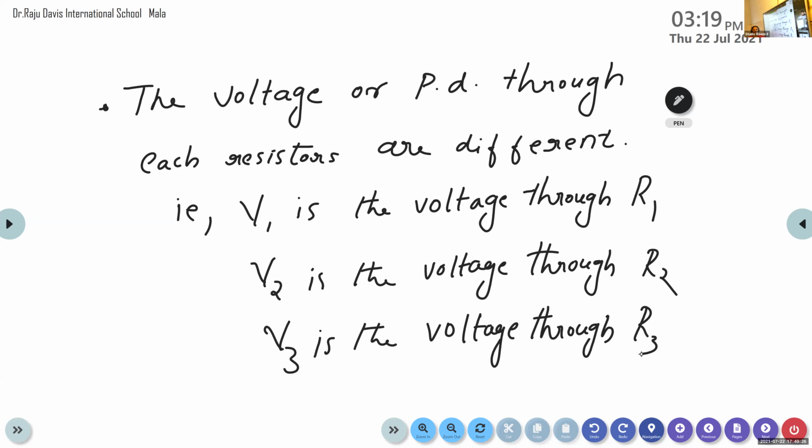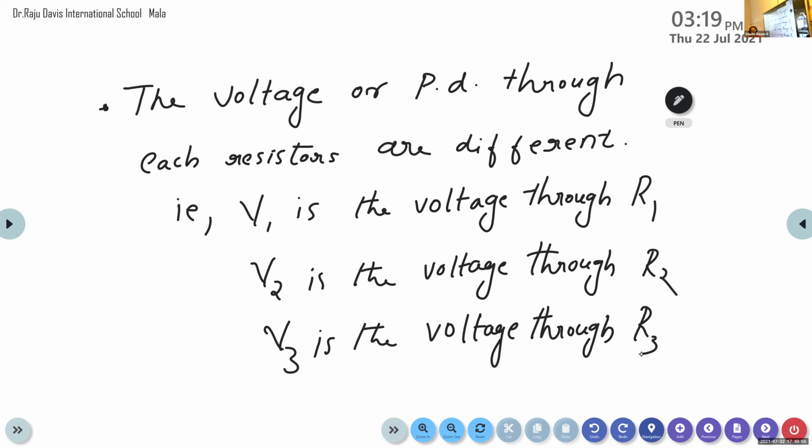Here we have three resistors, so the total resistance is given by R equals R1 plus R2 plus R3. The three resistors are connected in series. That is, the end-to-end connection of resistors is called a series combination of resistors. In a series combination, the current flowing through the circuit is the same. The same current I is passing through all the resistors R1, R2 and R3.